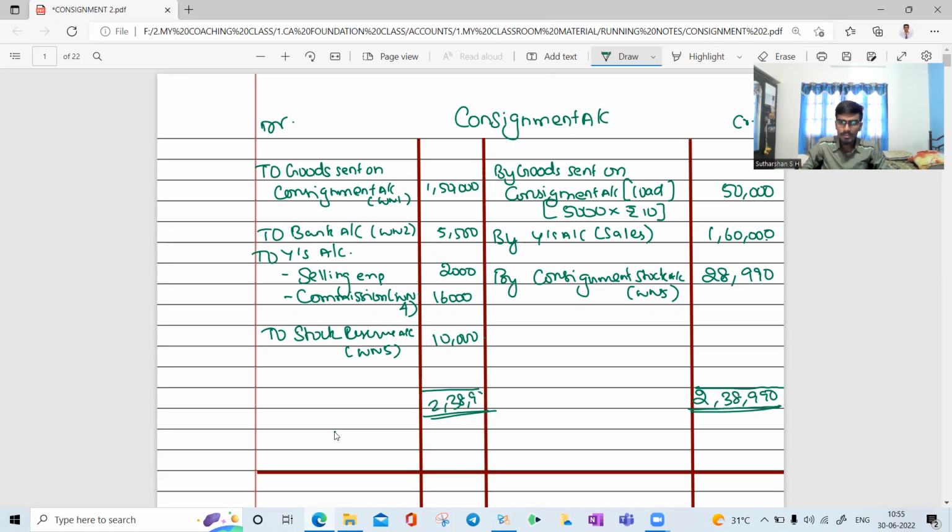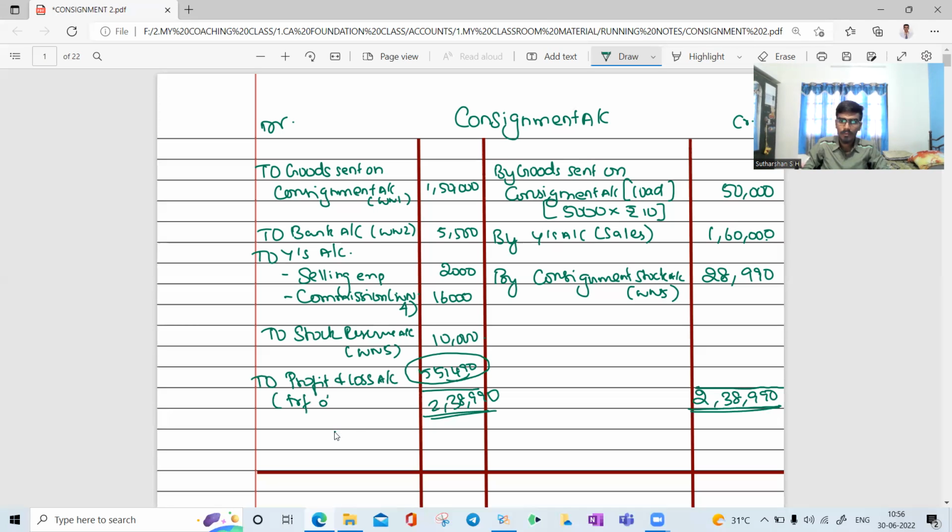Deduct all the debit items. 55,490. Very good. What is your answer? 55,490. It will go to profit and loss account.